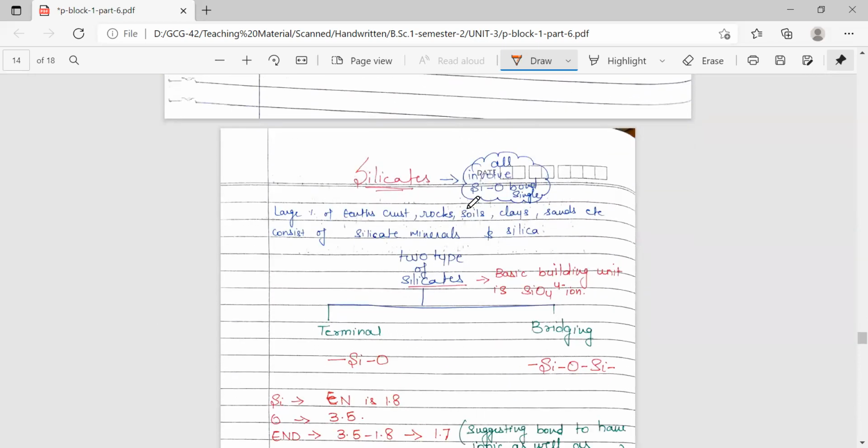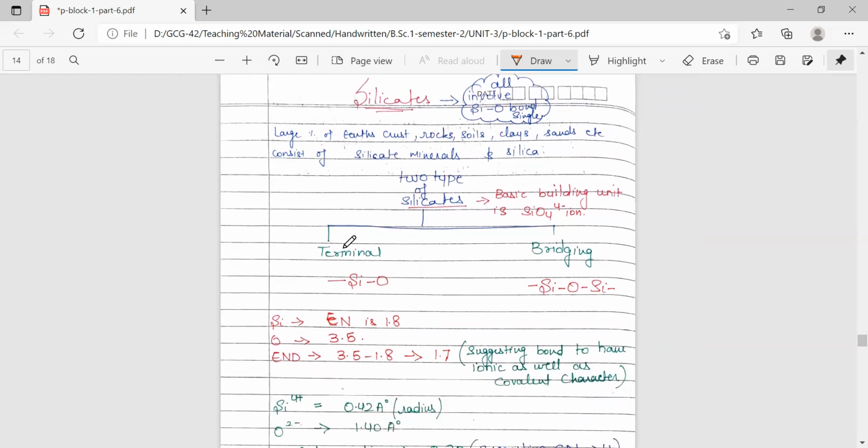Next we have silicates. Silicates are one of the important classes of compounds of silicon. The basic building unit of silicates is SiO4 4-. A large percentage of Earth's crust, rocks, soils, clays, sands, etc. consist of silicate minerals, and in general we call them silica. In all, we can say that all the silicates involve the presence of the Si-O single bond.